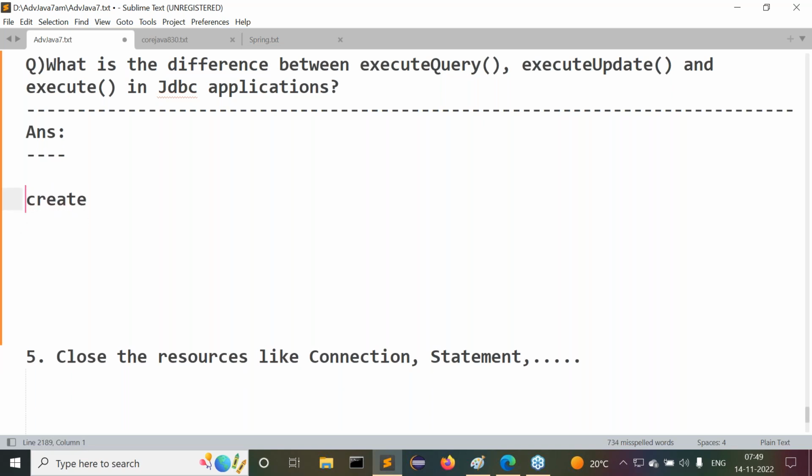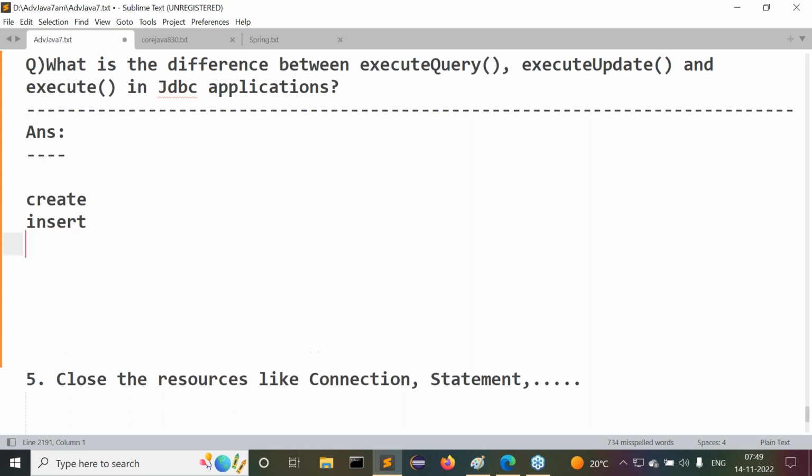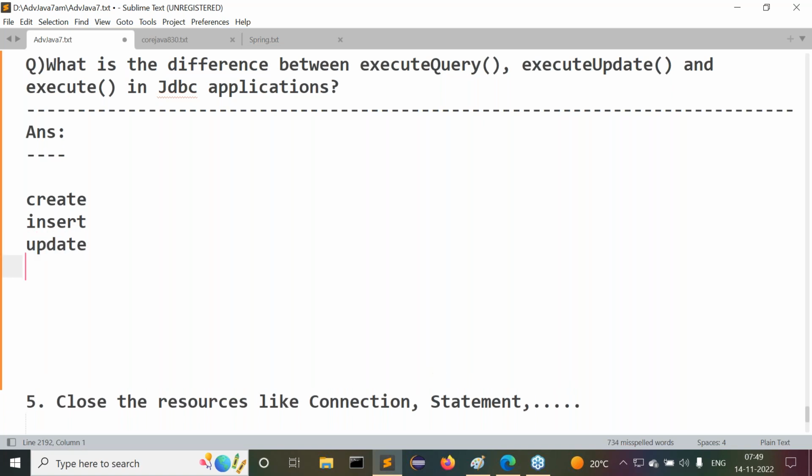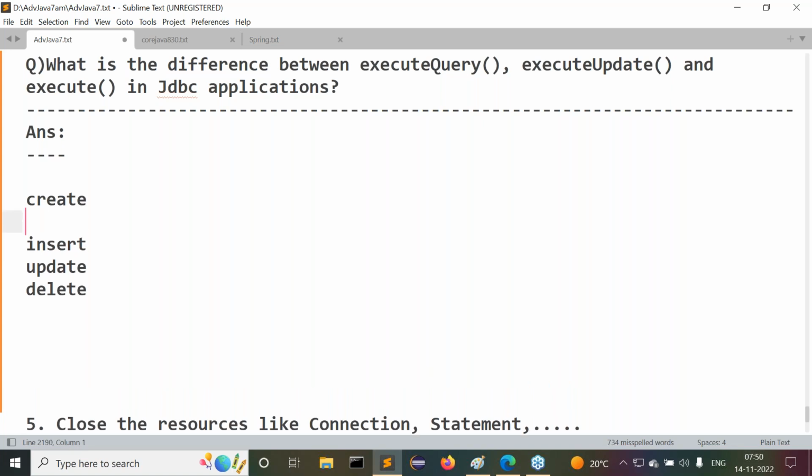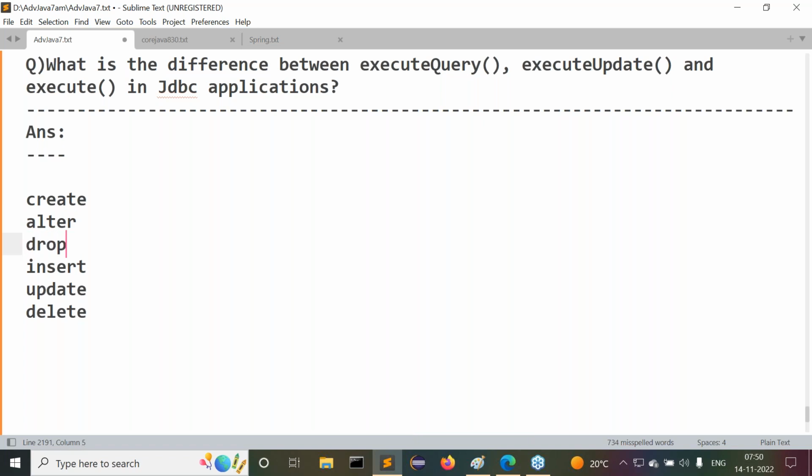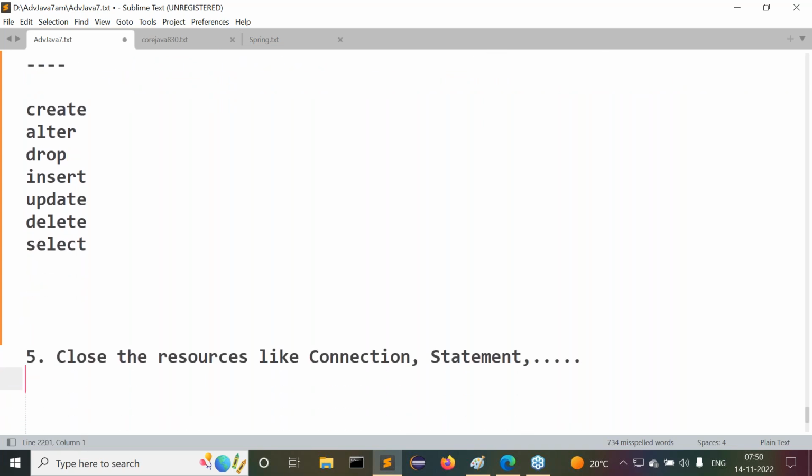First of all, create SQL query. Next, insert SQL query. Then update SQL query. Then delete SQL query. After that, alter, not alert, alter SQL query. Next is drop SQL query. Then select SQL query last. These are the SQL queries we are generally using. All of you get my point or not?